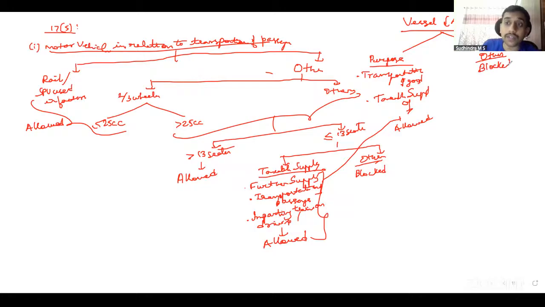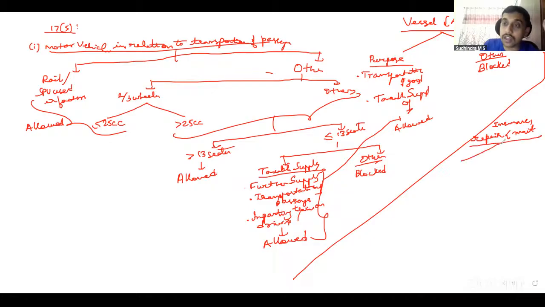Then not only this motor vehicle or aircraft or vessel, there are some services which are incidental to this. For example, general insurance, repair and maintenance and servicing service. In such cases, we have to see whether ITC on that original vehicle is allowed. If ITC on original vehicle is allowed, let's say that vehicle was used for transportation of goods, original vehicle ITC is allowed, then ITC on such insurance, repairs and maintenance is also allowed. Then ITC is allowed. If ITC on original vehicle is blocked, in that case, we have two exceptions.